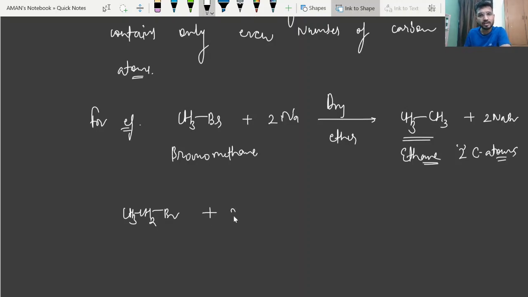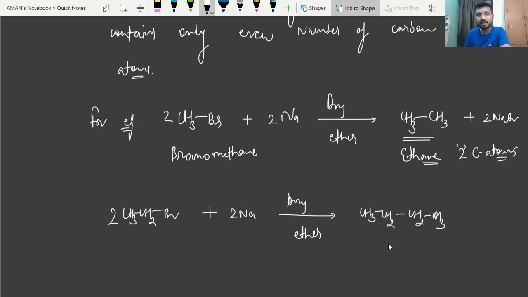Again it will react with 2Na in dry ether. The product will be the alkyl group of the first alkyl halide, CH3CH2, joined with the second, CH2CH3.